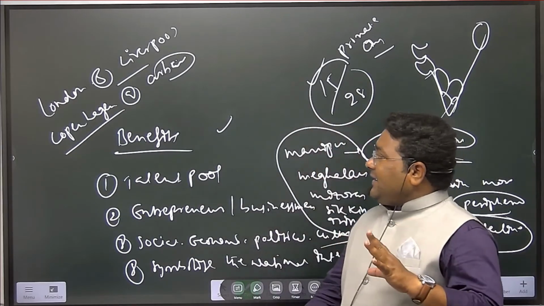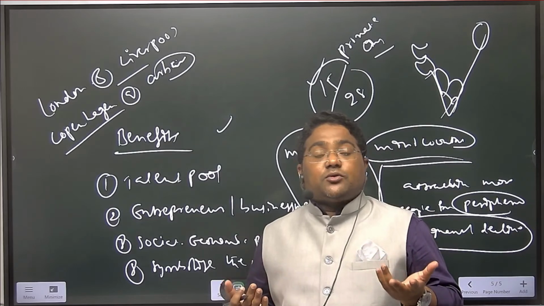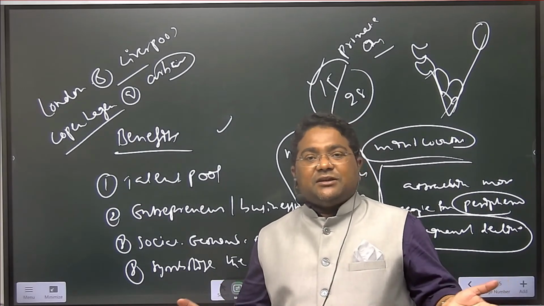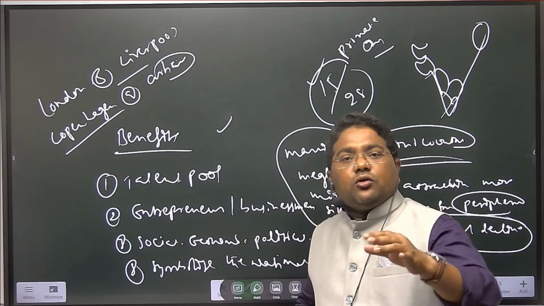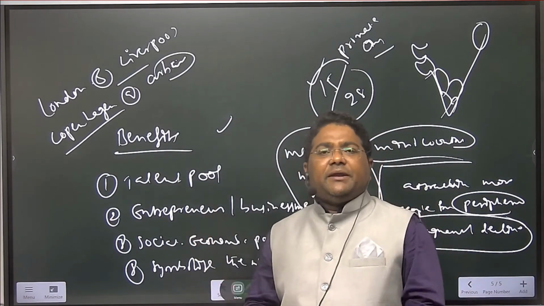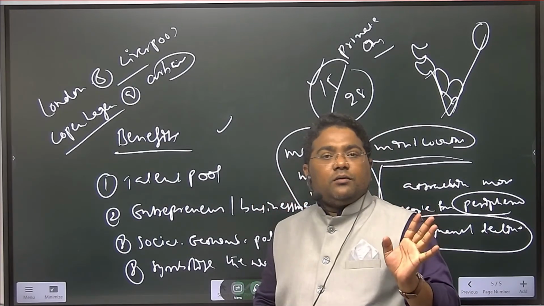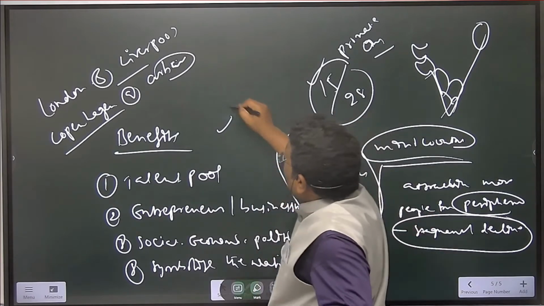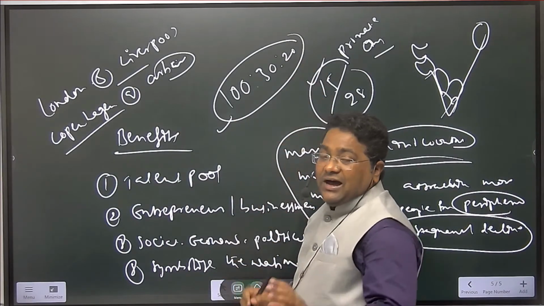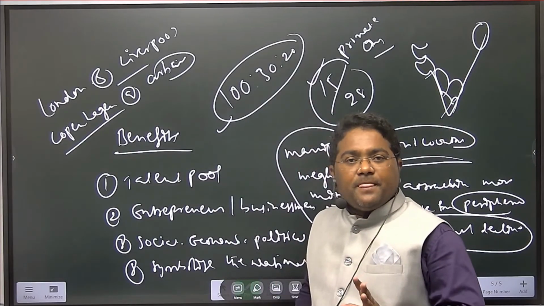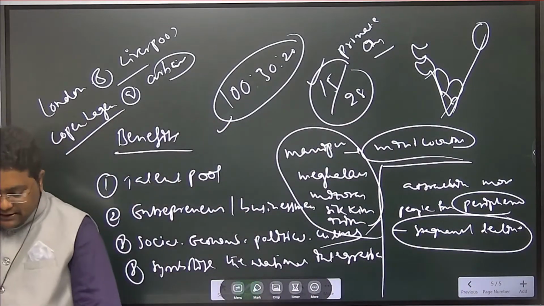So a primate city is not confined to only India. Sir, why don't we say it at the national level in India? India is a large country, a very vast size, our territory is larger, that's why at the national level it is very difficult. Look at Mumbai, Kolkata, Delhi, their populations are competing. So as per the Jefferson model, it is not applicable. What did I tell you about Jefferson? 100, 30, 20. So at the intermediate level, there is an absence of the primate city or any other city. So these are some of the models you can apply to the Indian context. I hope you are understanding here.